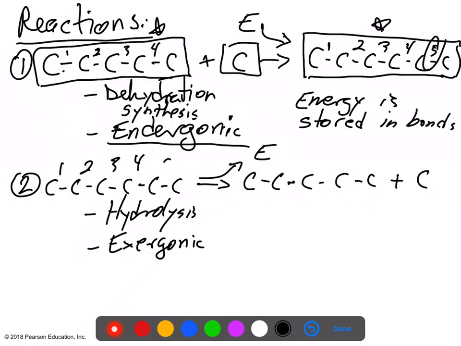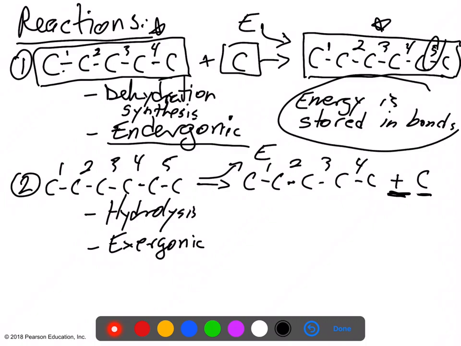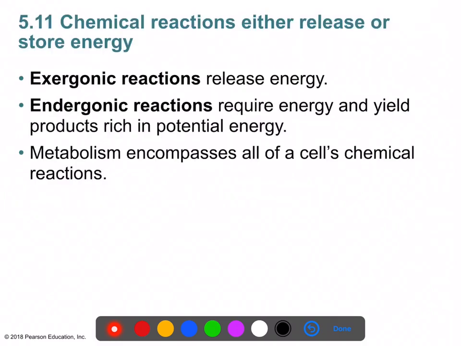So let's count the bonds. 1, 2, 3, 4, 5 bonds here, but on the other side, you have 1, 2, 3, 4 bonds. And that one bond has been broken. You can see it here in the form of a free carbon. Okay, so what is the major idea I'm trying to drive home? The potential energy of chemicals is stored in bonds. All right, so let's remember that moving forward.